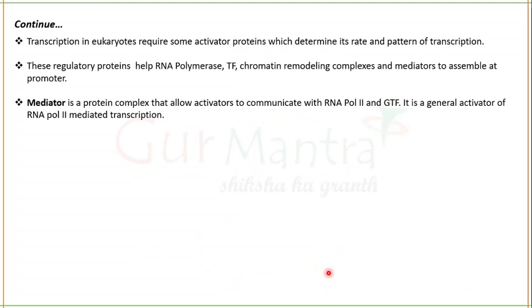Fine. And transcription in eukaryotes requires some activator proteins which will determine the rate and pattern of transcription. These regulatory proteins actually help in the assembly of all the RNA polymerases, transcription factors, some mediators, and chromatin remodeling complexes. And what about these mediators? Actually, these mediators act as co-activators.